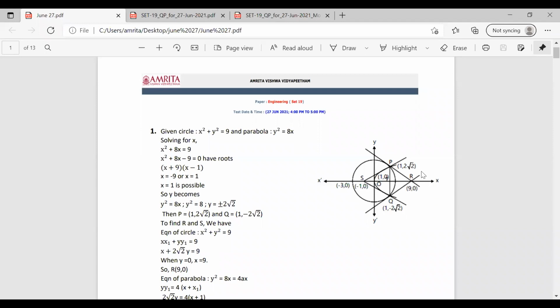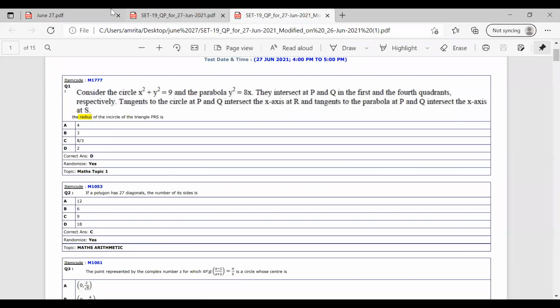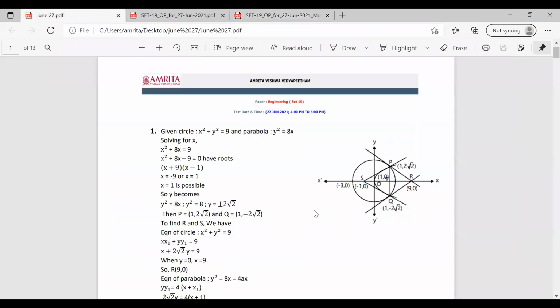This is given in the question, and we are asked to find the radius of the incircle of triangle PQR.